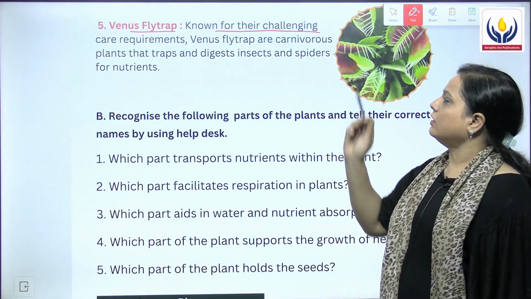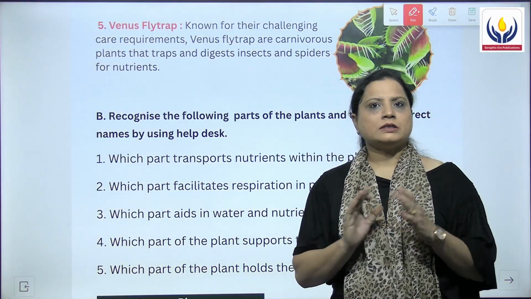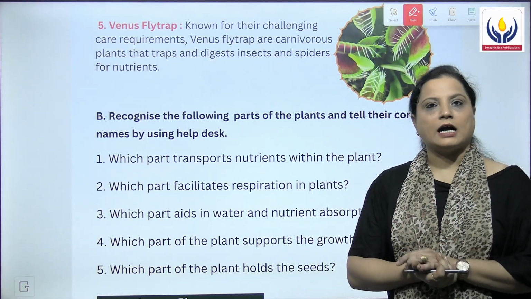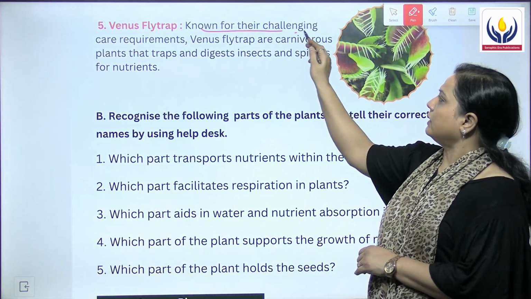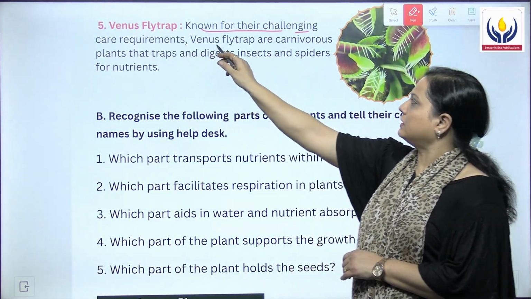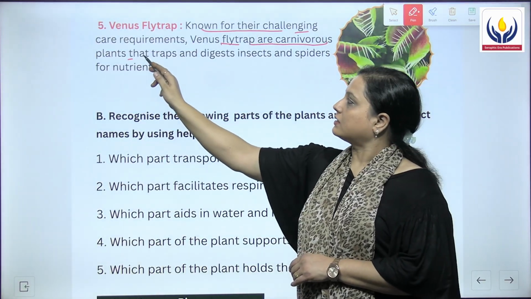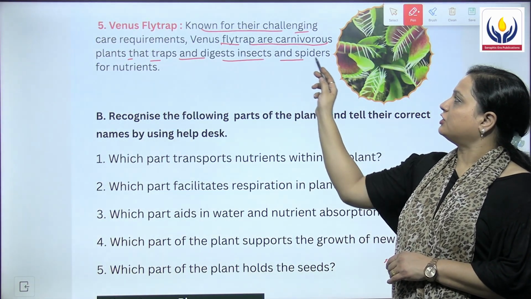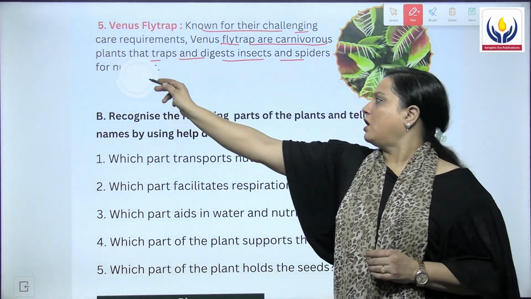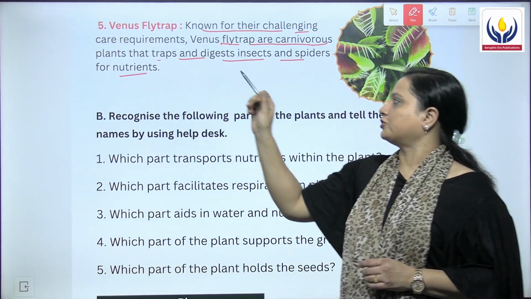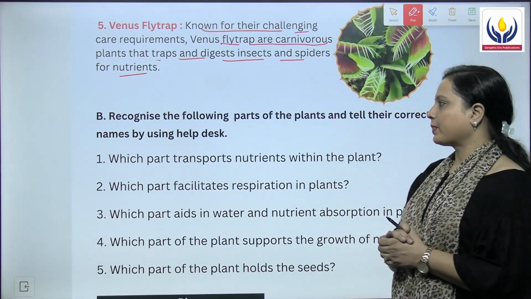Known for their challenging care requirements, Venus flytraps are carnivorous plants that trap and digest insects and spiders etc. for nutrition. So this is the Venus flytrap plant.